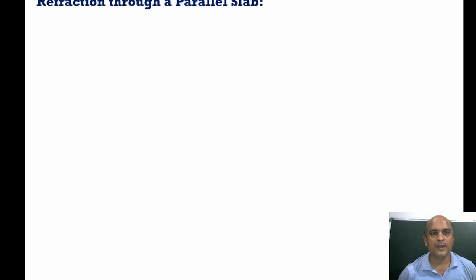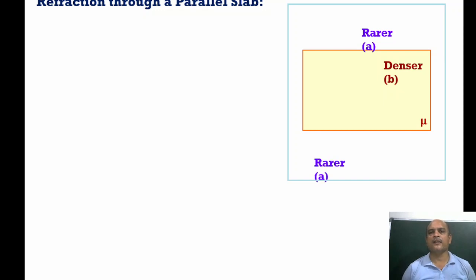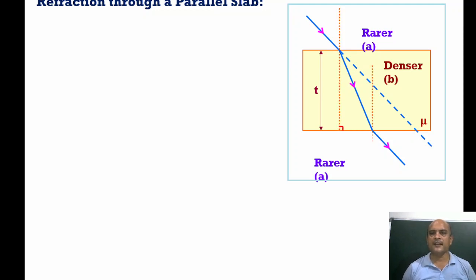Now, refraction through a parallel glass slab, or we can say a rectangular glass slab. So if light passes through a rectangular glass slab, we discussed in class 11 that it follows two laws. First, the emergent ray is always parallel to the incidence ray, and second, the angle of incidence is equal to the angle of emergence. But here there is a shift in the path. Here the parallel shift in the path is called lateral shift.